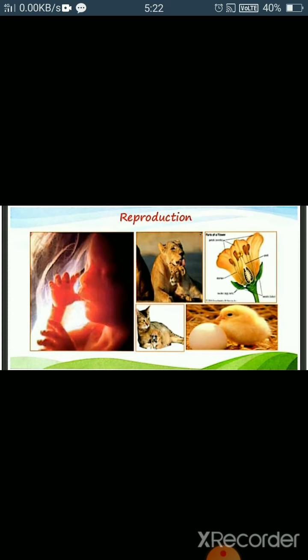Suppose we take an example of a lion. If the lion does not reproduce, what will happen? After a few years, the species will become extinct, right? So reproduction is important for the continuation of a particular species.